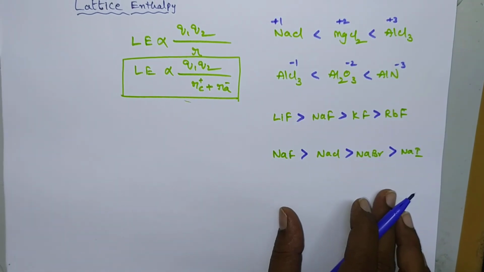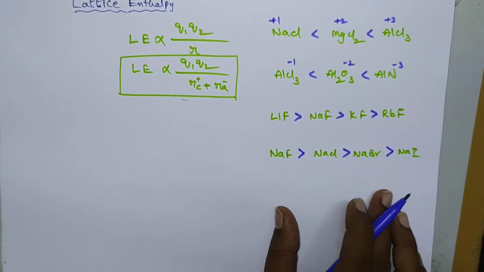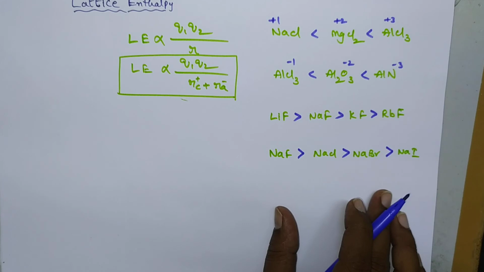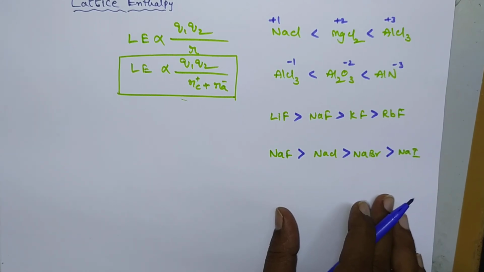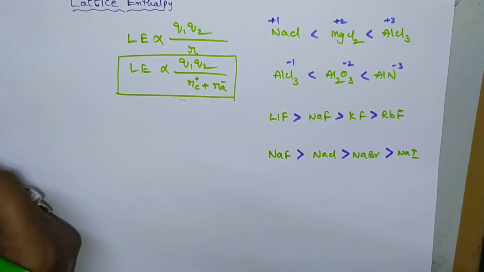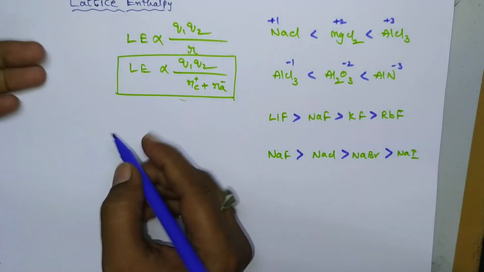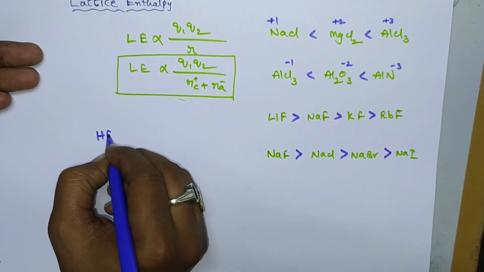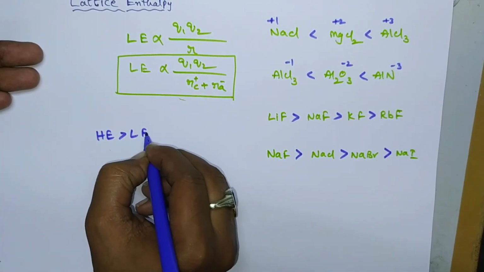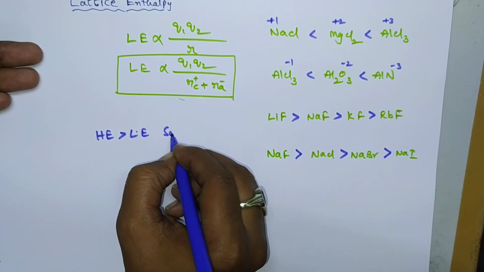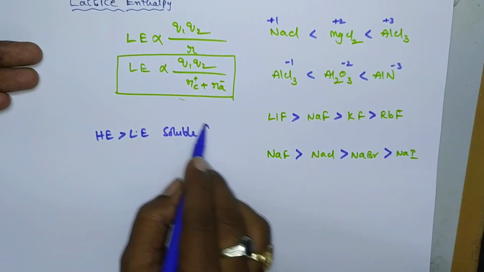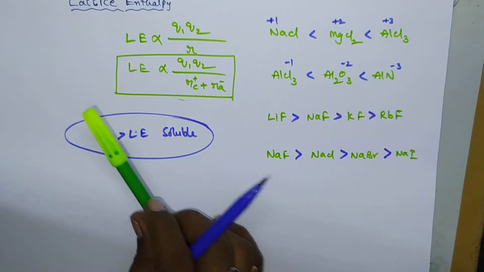If lattice enthalpy is less than hydration enthalpy, then the substance is soluble. Okay, remember carefully. If the hydration enthalpy is greater than lattice enthalpy, then the substance is soluble. Okay, so remember this point.